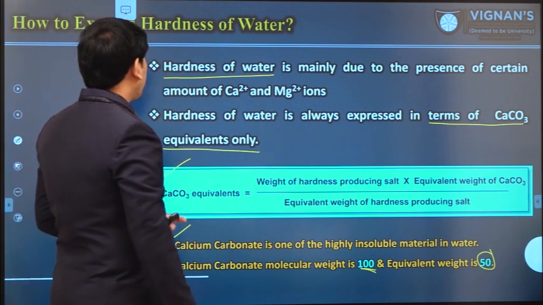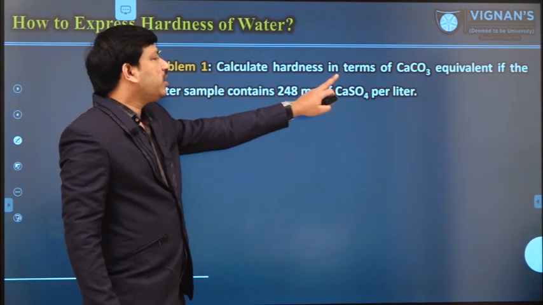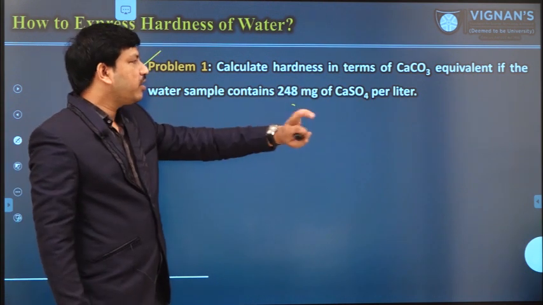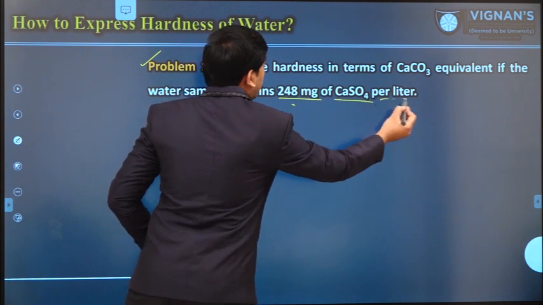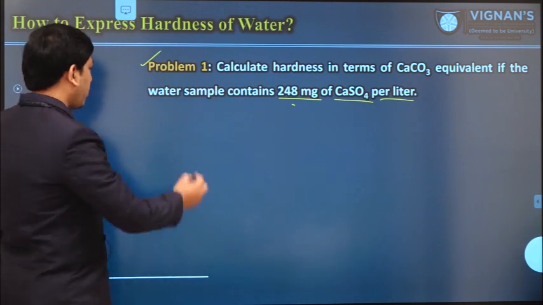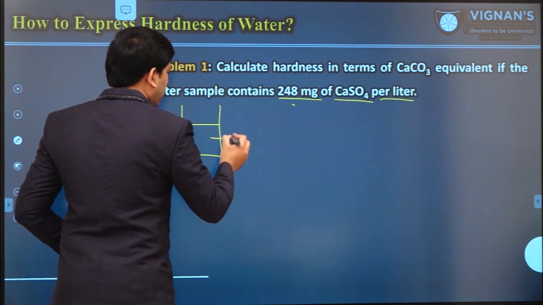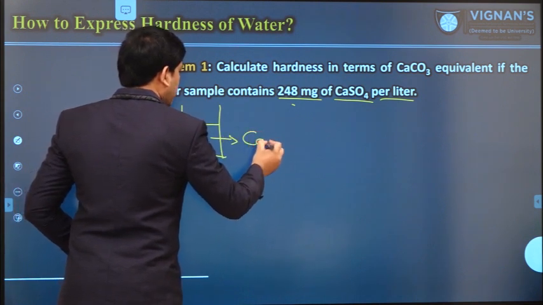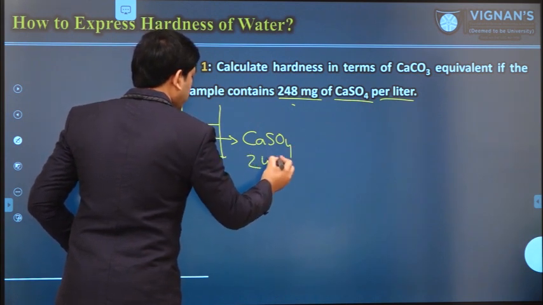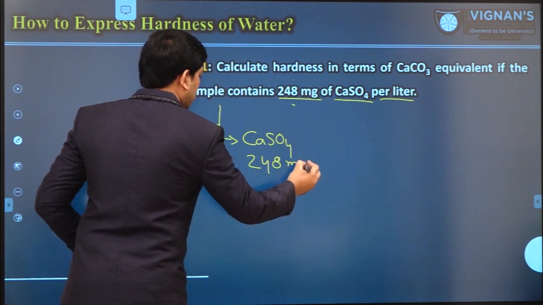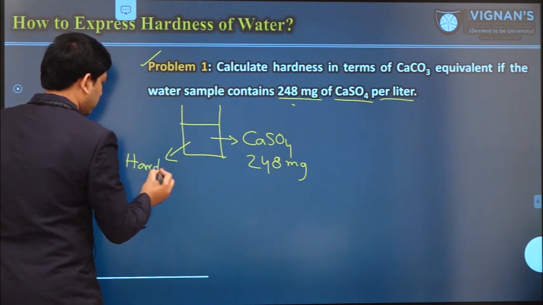Then for example, we will see one problem. Calculate hardness in terms of calcium carbonate equivalent weight if the water sample contains 248 mg of calcium sulfate per liter. So we have one water sample like this. This water sample contains calcium sulfate. How much amount is there? 248 mg. So that means now this is one of the hard water.